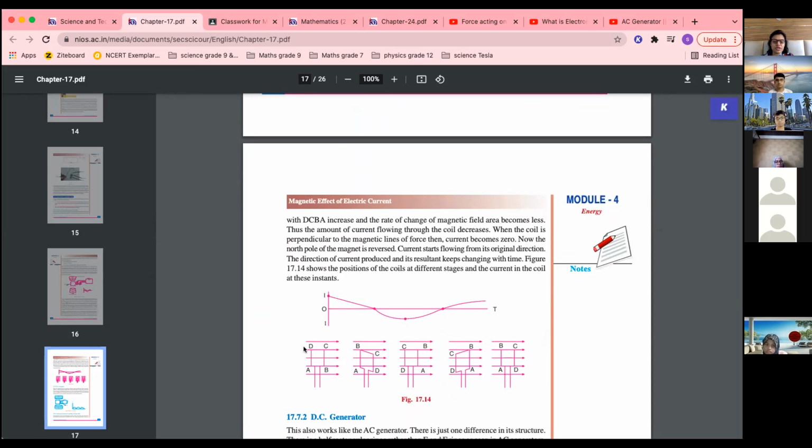See, they have shown you how it moves and how the graph moves. This is actually how the sine graph comes. Okay, so the whole circle, they have shown how it becomes. So the rate of change of magnetic field area becomes less. Thus, the amount of current flowing through the coil decreases when the coil is perpendicular to the magnetic field, and then current becomes 0. Now the north pole of the magnet is reversed. Current starts flowing from its original direction. So once one cycle is complete, now again the same cycle repeats.